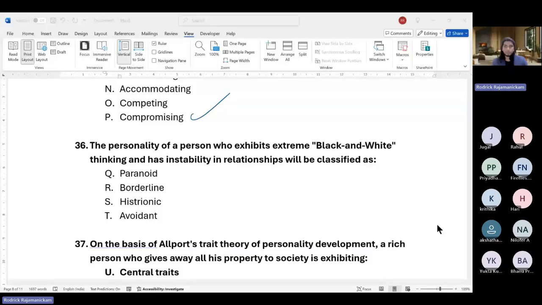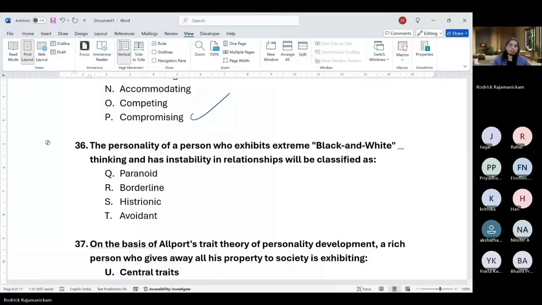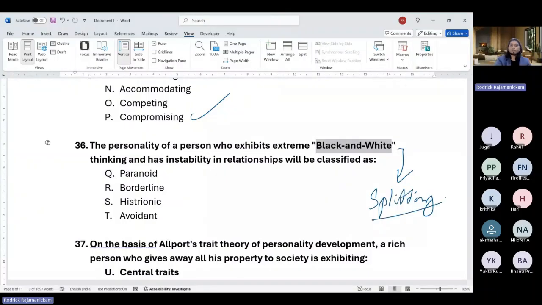It is not paranoid. In paranoid, they do suspect a lot. So you may say black and white cognitive error is there. That's likely. But here, this black and white is more likely to indicate splitting, which is a psychodynamic defense mechanism, which is characteristic of borderline.